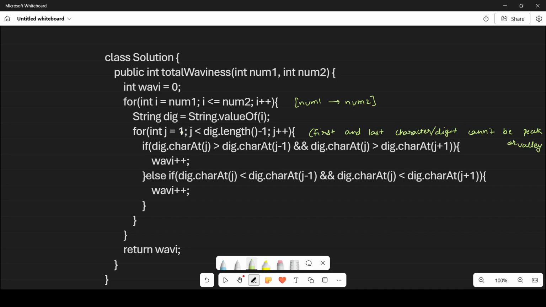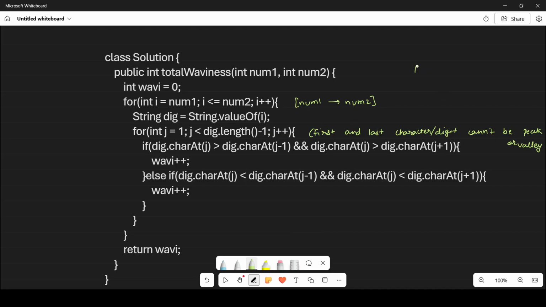That's why we process it from the first index to digit dot length minus 1, so that it will be safe from an index out of bound error.